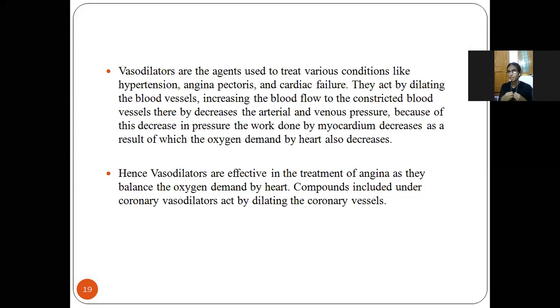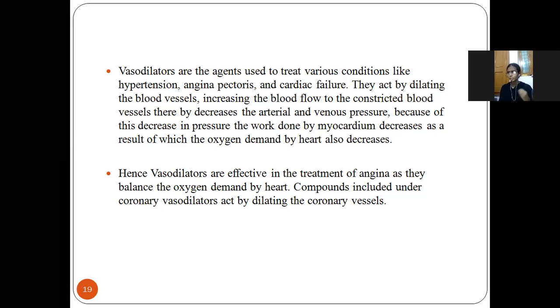the constricted blood vessels. If we look at the heart, the blood is blocked due to the presence of cholesterol or the narrowing of the blood vessels, and in that way the heart gets blocked. The vasodilators dilate the blood vessels and increase the blood flow, and also decrease the arterial and the venous pressure, meaning the pressure of the arteries and the veins.